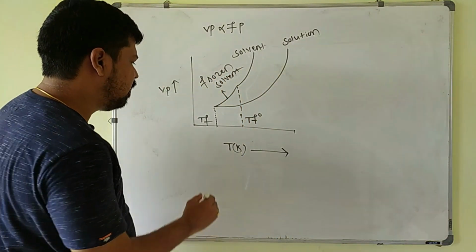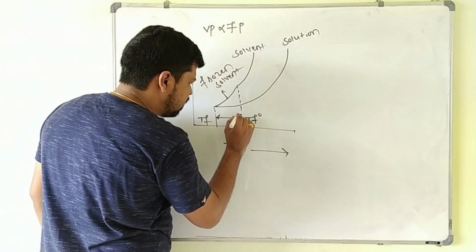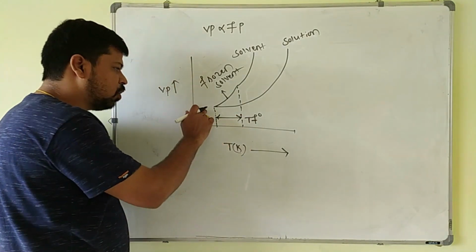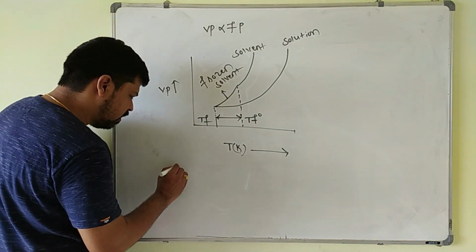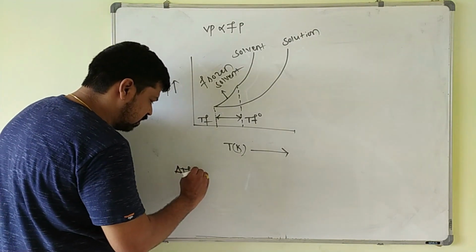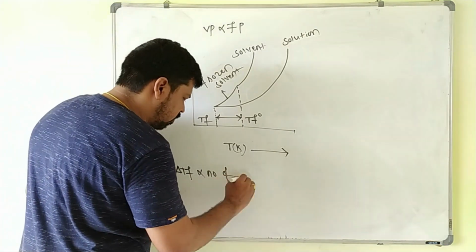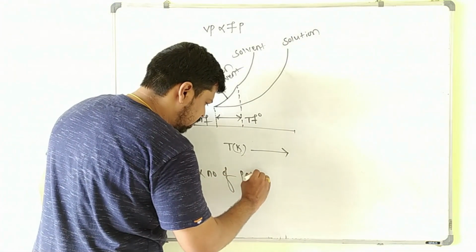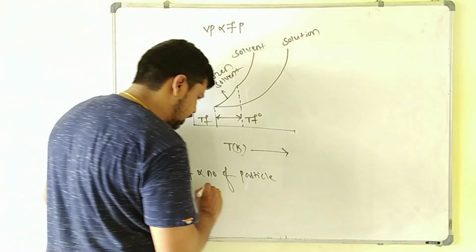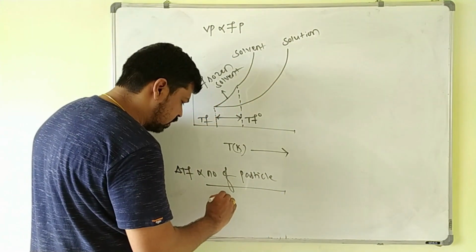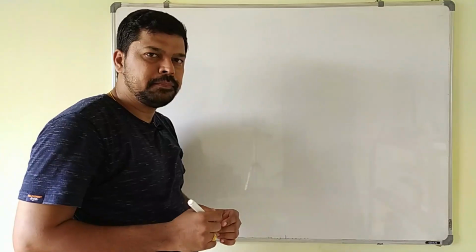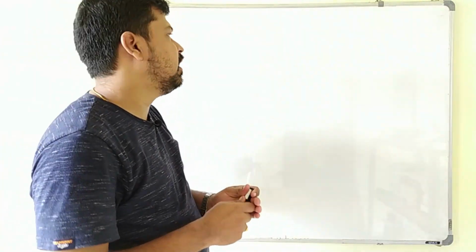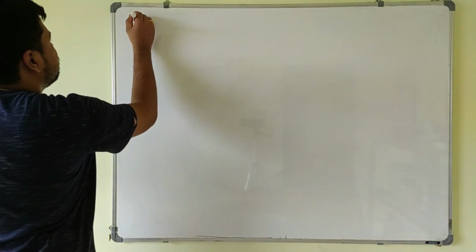Now the difference between the freezing point of the solvent and the solution is called delta Tf. Another point to remember: delta Tf is directly proportional to the number of particles, as we already know, because it is a colligative property, and it is inversely proportional to the molar mass. Next, the next colligative property is osmotic pressure.